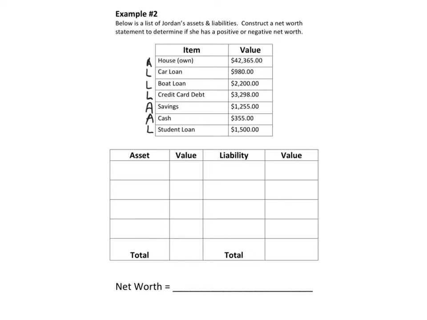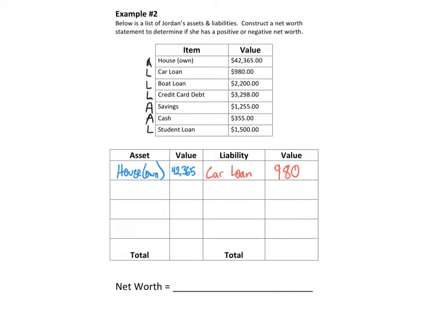Now we need to put it into the table below. So we're going to go one by one. Assets go here with their values here. Liabilities here with their value here. So I'm going to color code a little bit. Assets, first one, a house that you own. And the value is $42,365. Next one's a liability. It's a car loan. And that is $980.